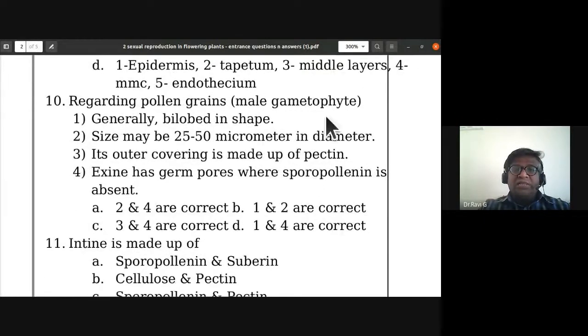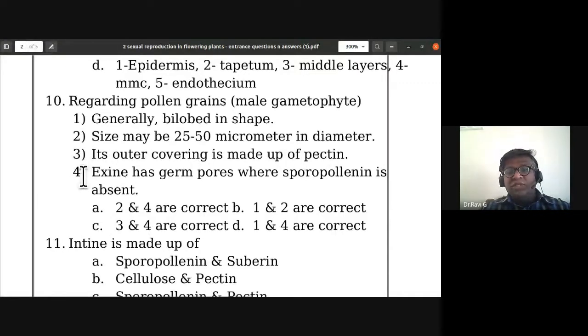Regarding pollen grains, male gametophyte: generally bilobed in shape, size may be 25 to 50 micrometer in diameter. Its outer covering is made up of pectin. Exine has germ pores where sporopollenin is absent. So the fourth statement is correct. Generally bilobed in shape is wrong. Size may be 25 to 50 micrometer in diameter, this is also correct. Its outer covering is made up of pectin is wrong.